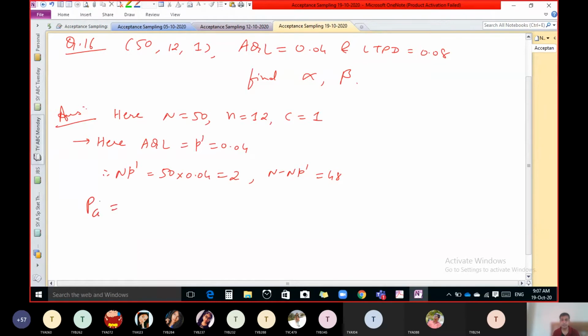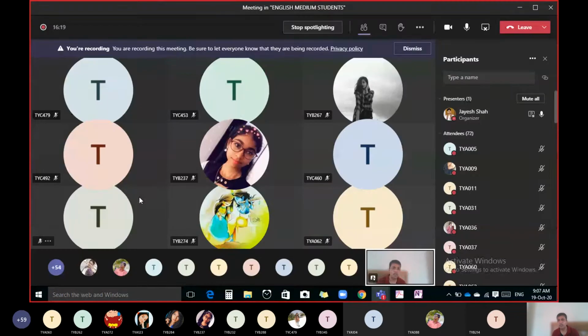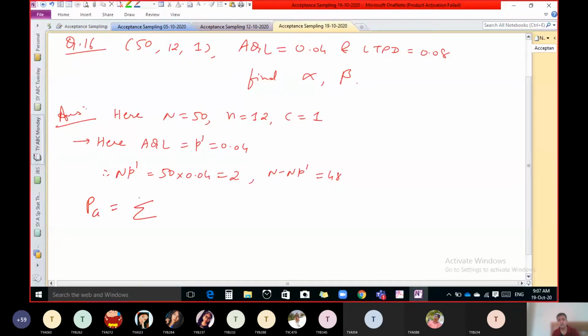P of A, and we know the formula. Whenever n is small, less than 200, we have to use the hypergeometric distribution. So when our lot is having 4% defective, what is the probability of acceptance? So we know the formula: NP dash C D into N minus NP dash C n minus D upon N C n.